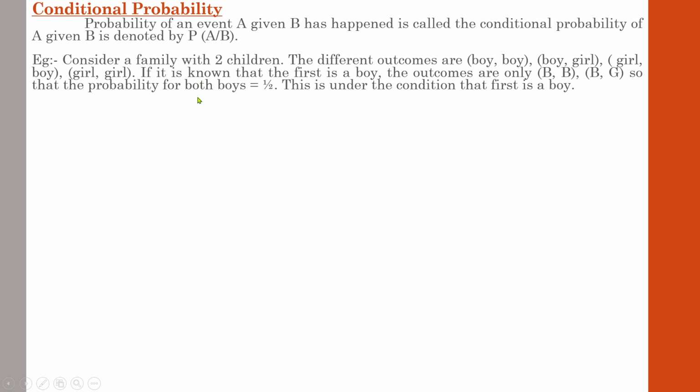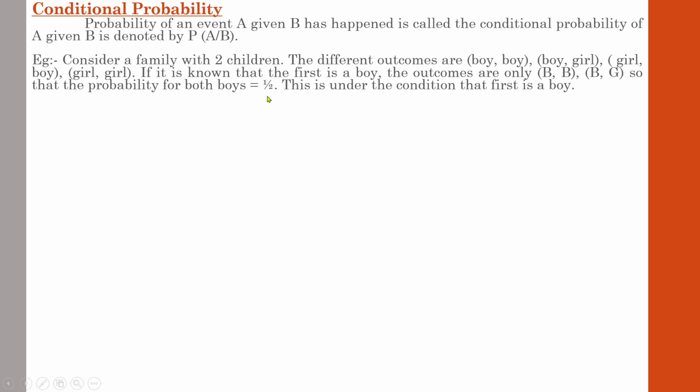If we have learned the probabilities until now, what will be the answer if the probability was about both boys? See how many events are there? 1, 2, 3, 4. So out of 4, how many of the events have both boys? See, only 1. In all other cases, there might be a boy and a girl, or a girl and a boy, or both girls. So the probability of getting both boys in this situation is 1 by 4.